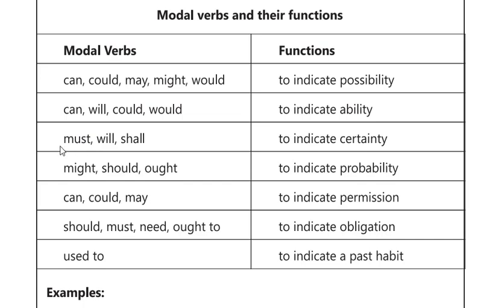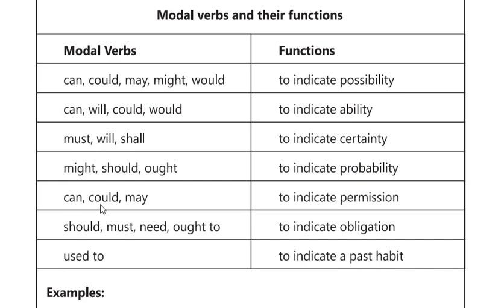The next words are must, will, shall, to indicate certainty, the firm conviction or sureness of an action. For example, they will play cricket. It shows the certainty about their playing cricket. The next one is might, should, ought, to indicate probability. It indicates the expectation or chance of happening of an event. I might see you tomorrow. Here might shows the chance of seeing him the next day.